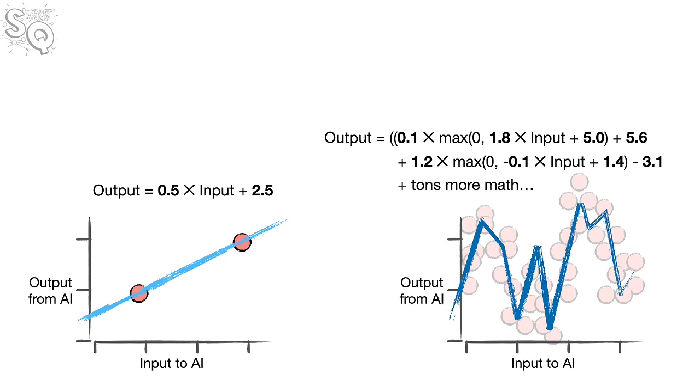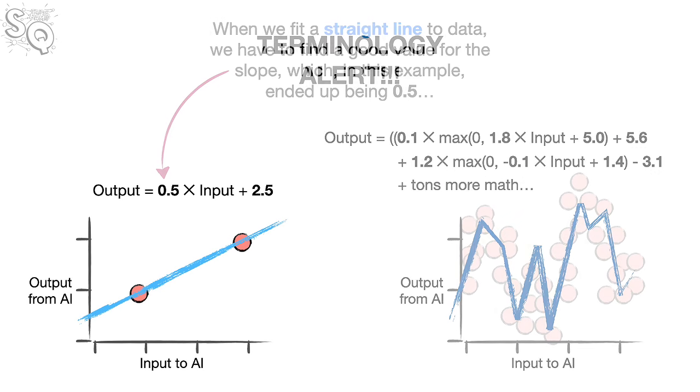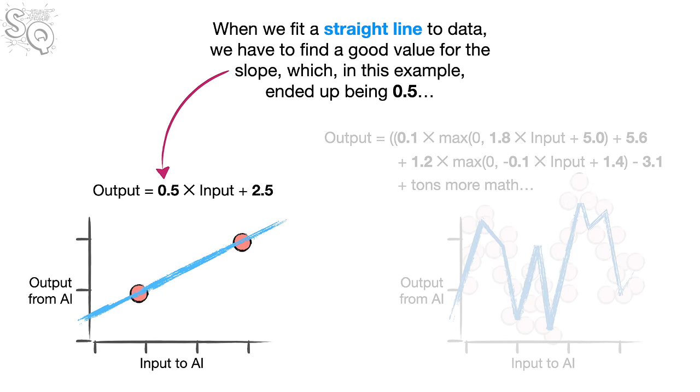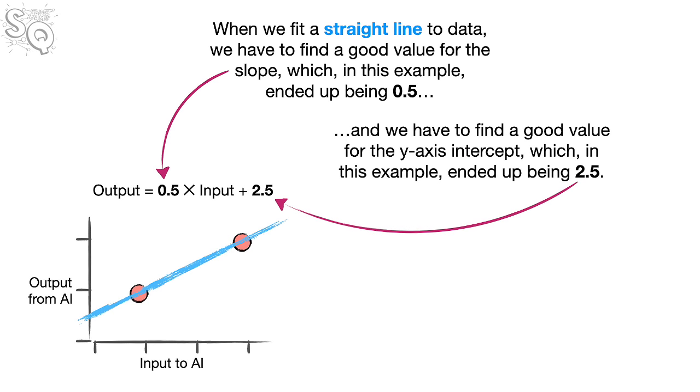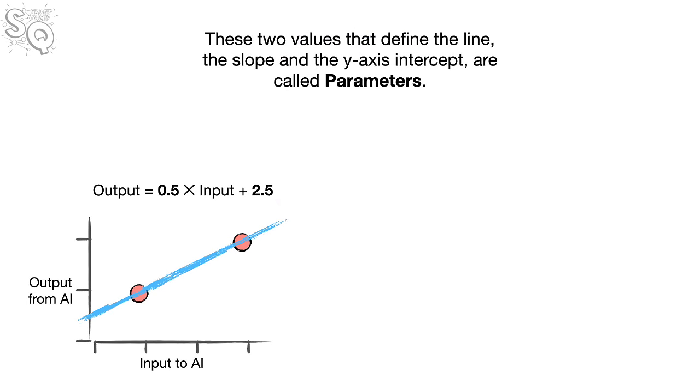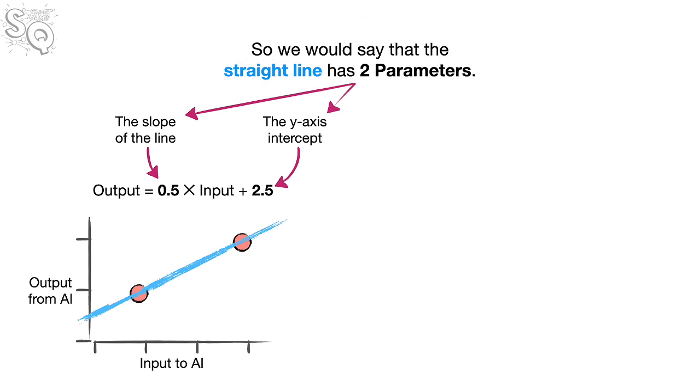Oh no, it's the dreaded terminology alert. When we fit a straight line to data, we have to find a good value for the slope, which in this example ended up being 0.5. And we have to find a good value for the y-axis intercept, which in this example ended up being 2.5. These two values that define the line, the slope and the y-axis intercept, are called parameters. So we would say that the straight line has 2 parameters.